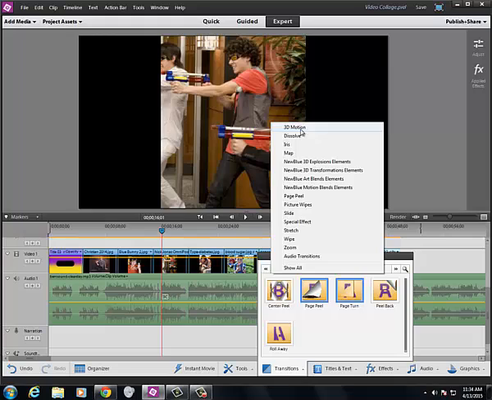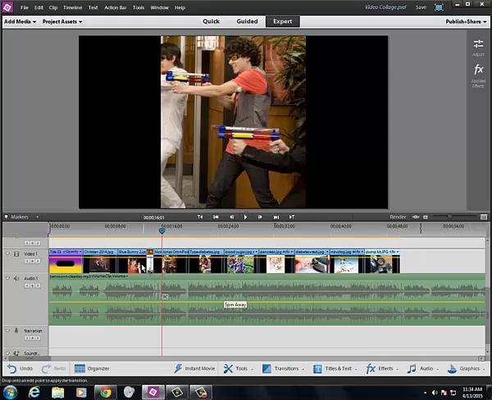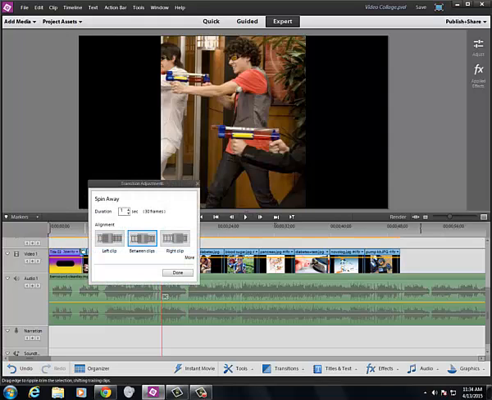So I might go up here into 3D motion, and I might grab a spin away. If I click on it, it's going to show you what it looks like to transition from image A to image B. If you like what it shows you, drag it out and drop it on the picture. Please notice, don't drop it on the one picture. Don't drop it on the other picture. Drop it between the two so that it is right between where those two pictures meet. And then let it go.